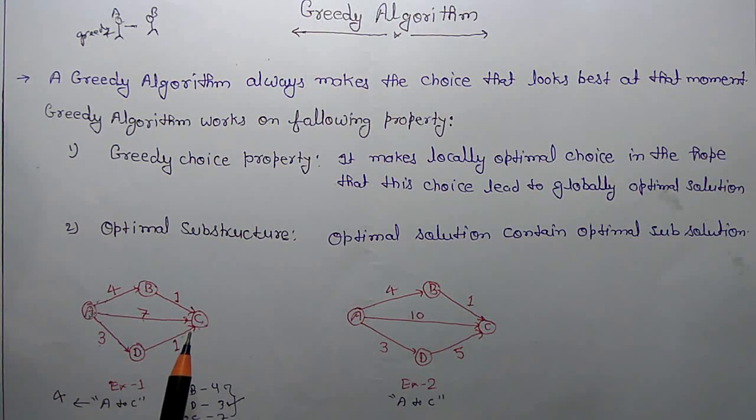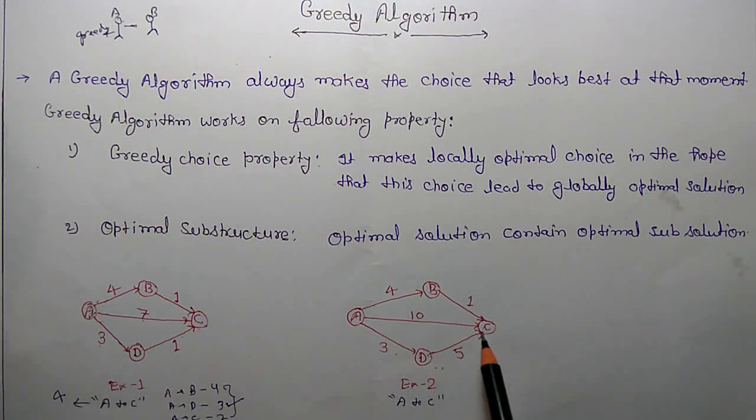So it doesn't happen every time that you choose a greedy algorithm and you get the best solution. For example, if you want to reach A to C in this diagram, you will find the local optimal solution choice is 3. But after reaching D, it has a 5. The weight of this edge is 5.